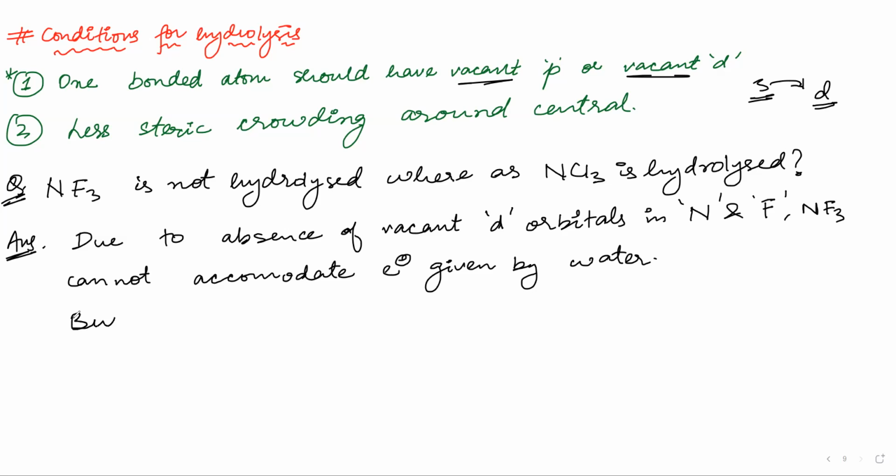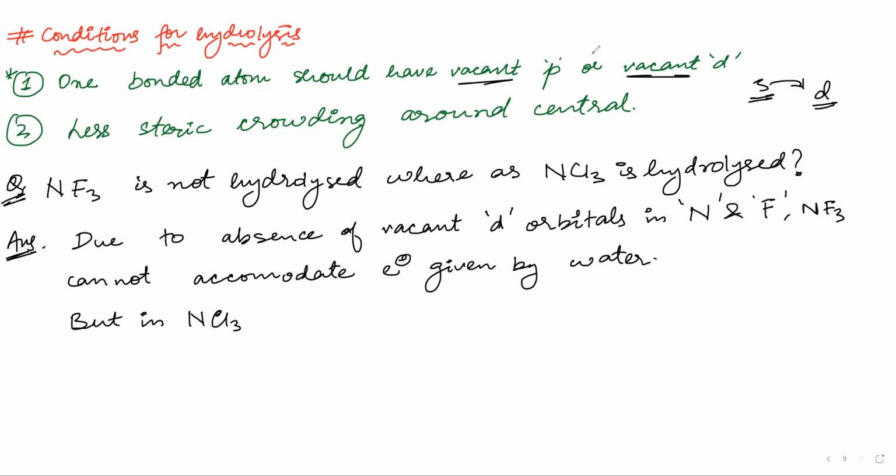But in NCl3, which of them has a vacant 3d orbital? Nitrogen is 2p. Chlorine is 3p. So as soon as it is the third period, it will have a vacant d.